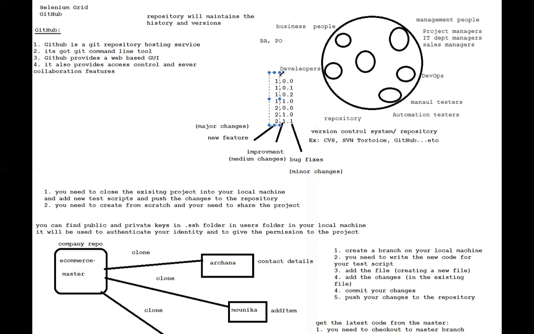If you're doing any improvements, the second number will be changing. If there are any bug fixes or minor changes, the last number will be changing. Bug fixes, improvements, and major changes, which are new features. Got it? Minor, medium, and major changes, which is nothing but bug fixes, improvements of the features, and new features. But normally, these version control systems generate this version automatically.